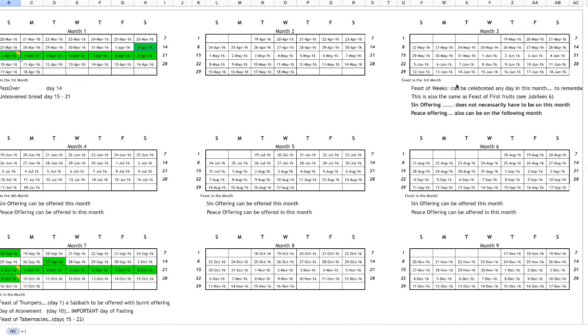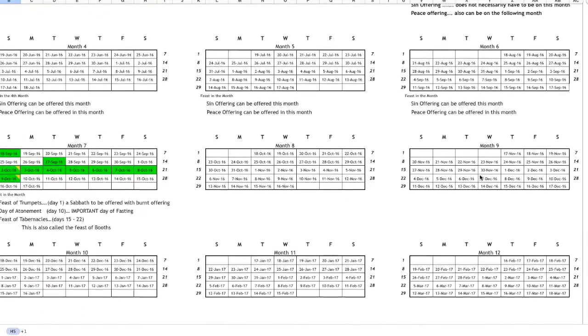Then also in the third month, you have the sin offering and the peace offering. But this sin offering and the peace offering does not have to be in the third month. You can offer them in the fourth month, fifth month, or sixth month. Anytime in these months, you can do the peace offering and the sin offering as well. So in the fourth month, fifth month, and sixth month, there's really no specific feast for us to celebrate.